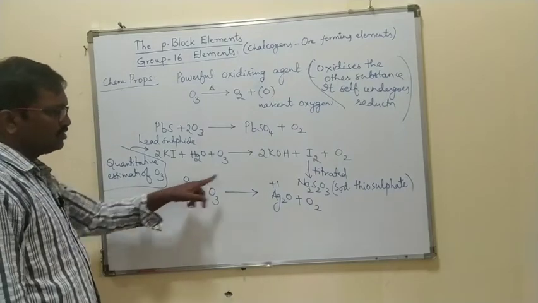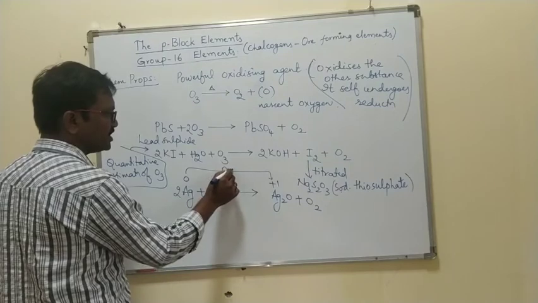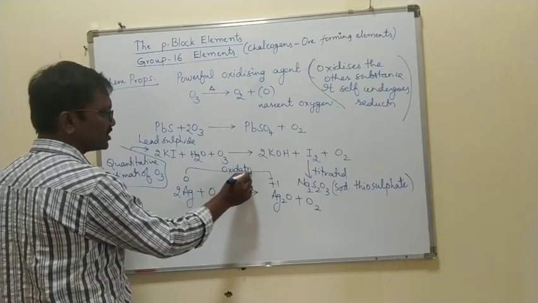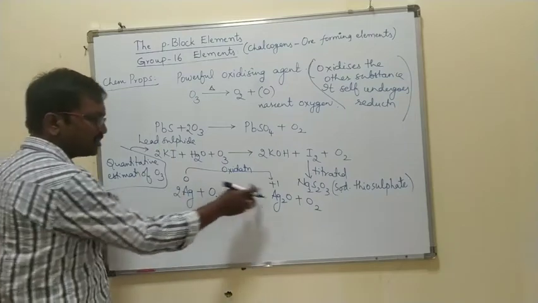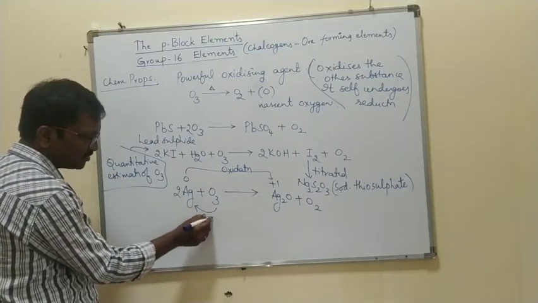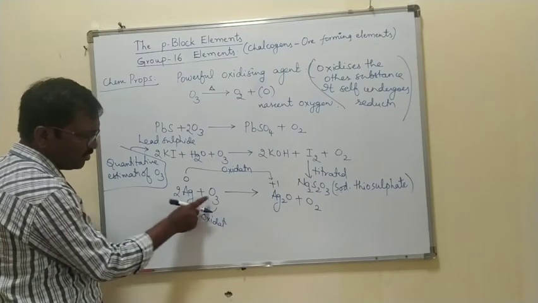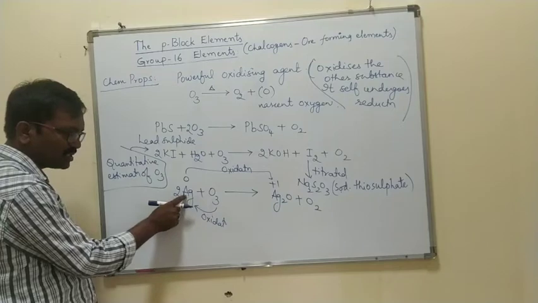Right? 0 to +1 is oxidation or reduction? Increasing the oxidation state is oxidation. Right? So which one is doing the oxidation of silver? Ozone is doing the oxidation. Ozone oxidizes the silver.